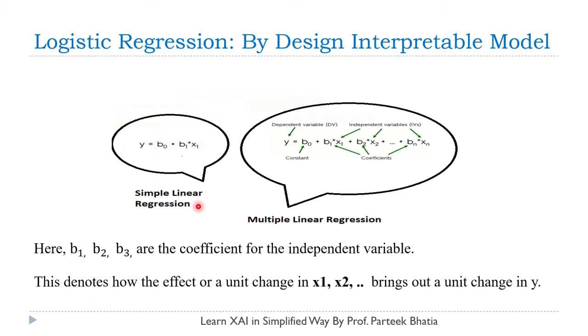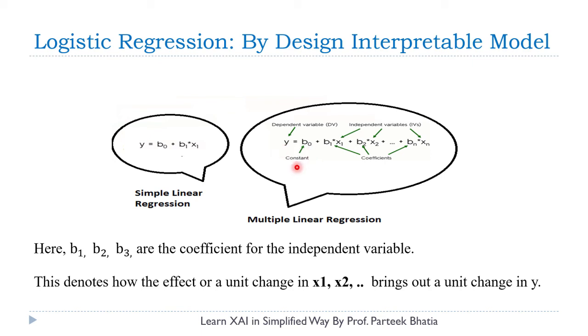But in practical situations, we have a lot of independent input variables like x1, x2 to xn. When it is extended in this way, it is called multiple linear regression, because here we have multiple independent input variables which decide the value of a single dependent variable.